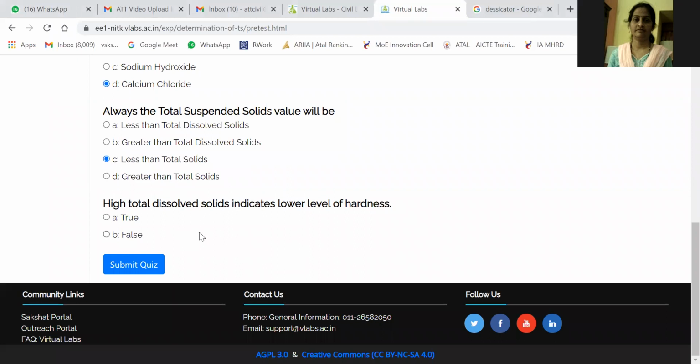Now the next question: high total dissolved solids indicates lower level of hardness. Mahesh, Sital, Aishwarya, Vaishnavi, and Suraj have all replied false, which is option B. Many students have replied B, including Ganesh, Saurav, and Swapnil. Good. I will click on option B, as these are all your answers.